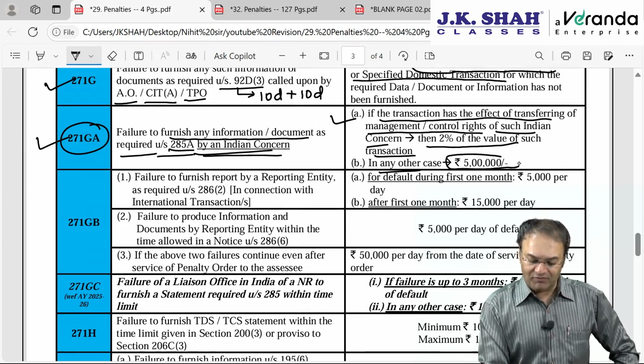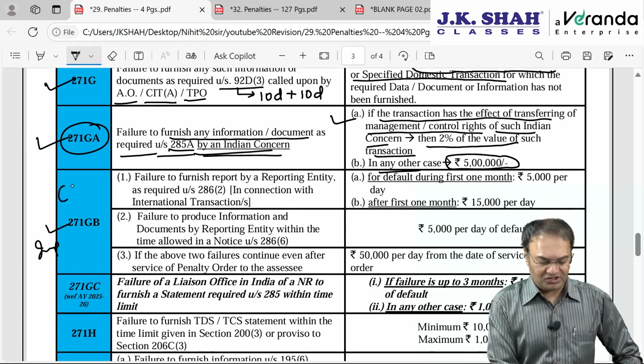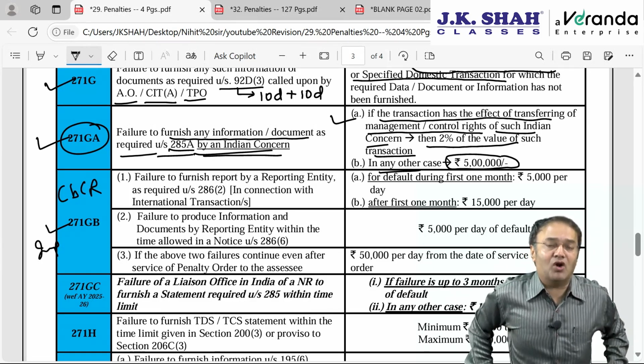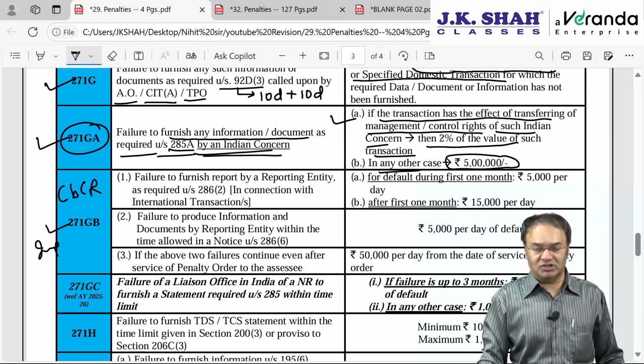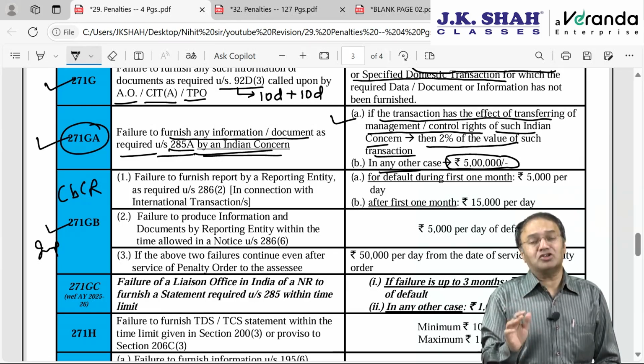Otherwise, penalty will be 5 lakhs flat. 271GB is slightly important. This is in connection with CBCR, country by country report. This we also discussed in the video called miscellaneous provisions, whereby every international group